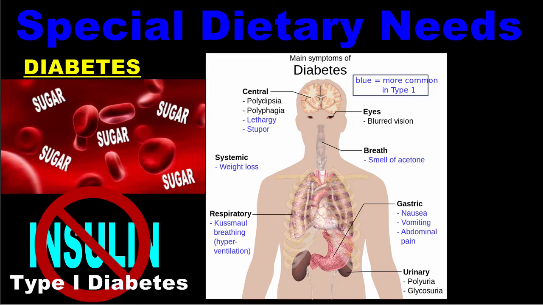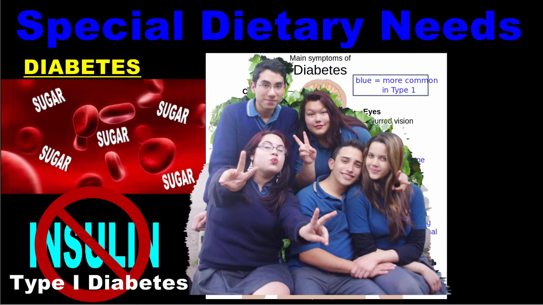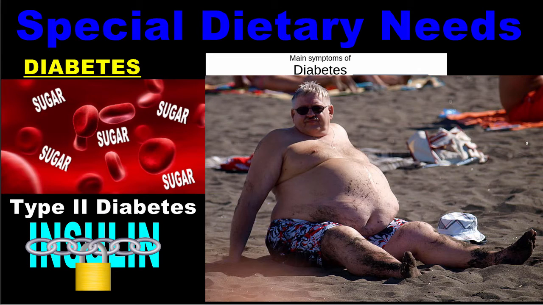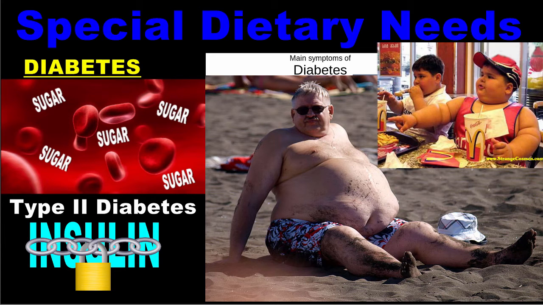This type of diabetes is the one that most often affects children and teenagers. Type 2 diabetes occurs when your body is unable to use the insulin that your pancreas produces. Type 2 diabetes often occurs in people who are overweight or obese, and those who have high blood pressure or high cholesterol. Oftentimes, type 2 diabetes develops in adults. However, with the childhood obesity epidemic in the U.S., more and more cases of type 2 diabetes are being reported in children and teens.